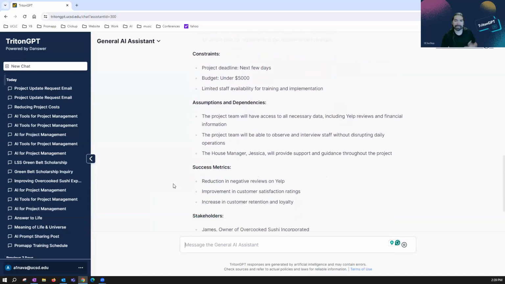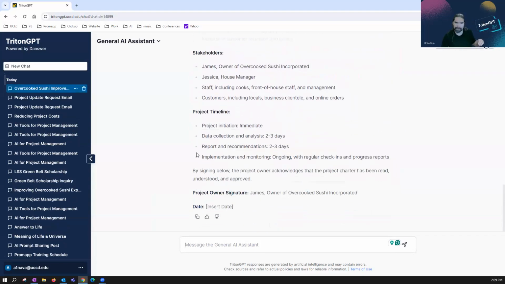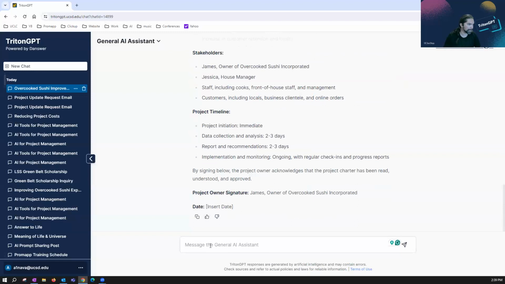Now, again, the first thing that I'm going to do is, I was just in this meeting, so I'm going to read through all this and make sure it didn't hallucinate or give me something weird, put information in the wrong place, that sort of thing. But that's the first step. So let's say I want to take this project charter now. I'm going to say, great, this is awesome.